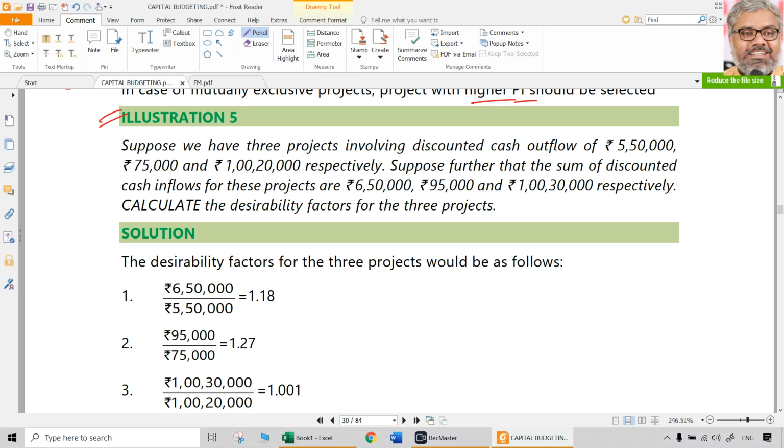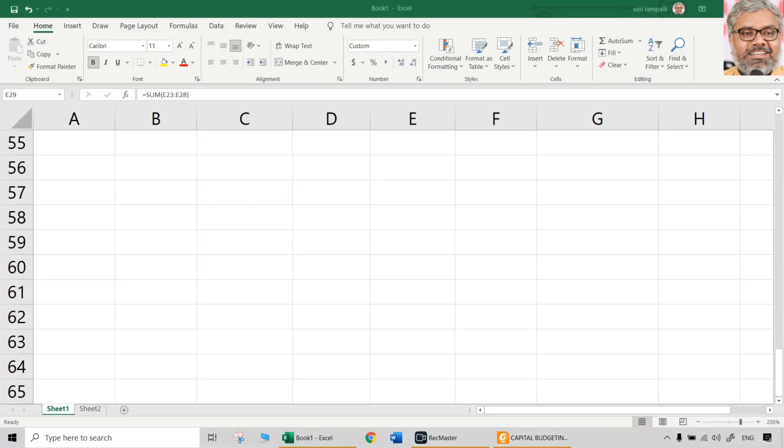Suppose we have 3 projects involving discounted cash outflows of 550, 75 and 1,20,000 respectively. And suppose further the sums of discounted cash inflows are this much: 650, 95 and 1,30,000 respectively. What is the desirability factor for each of these 3 projects is the question. Just a division, nothing else. Inflow divided by outflow. Inflow how much? 650 divided by outflow 550. Do that on calculator.